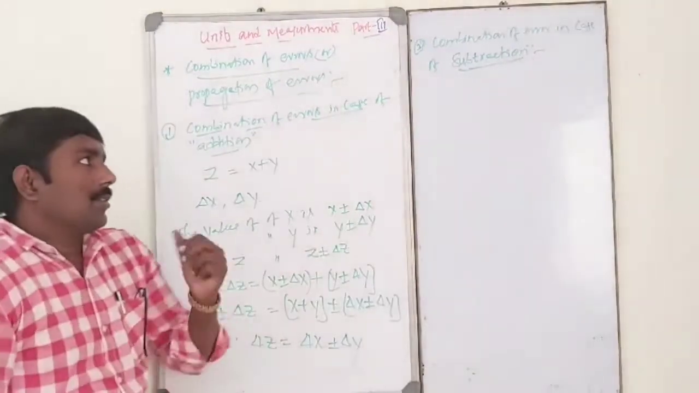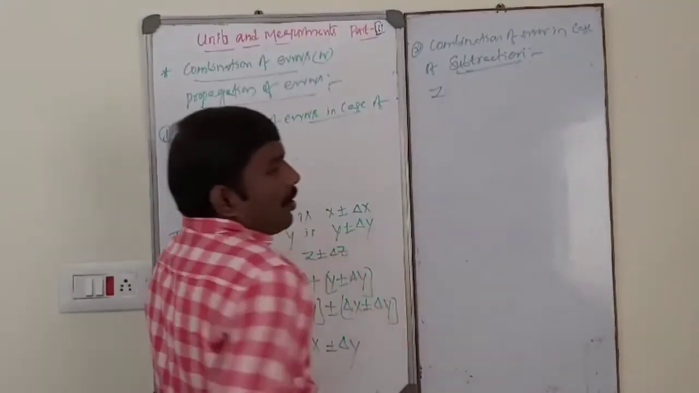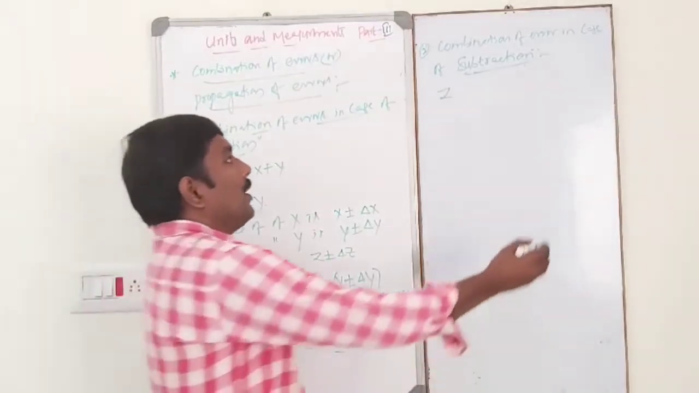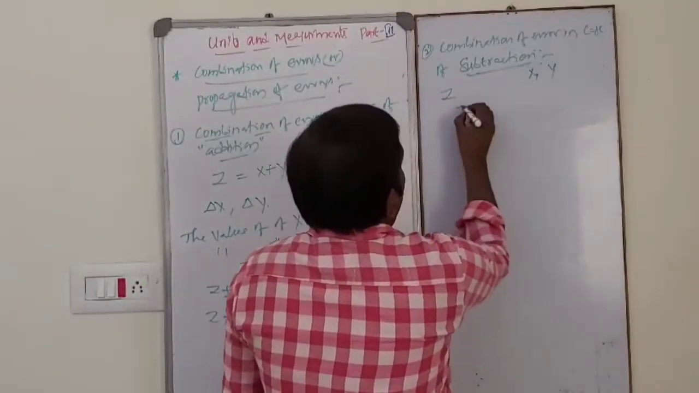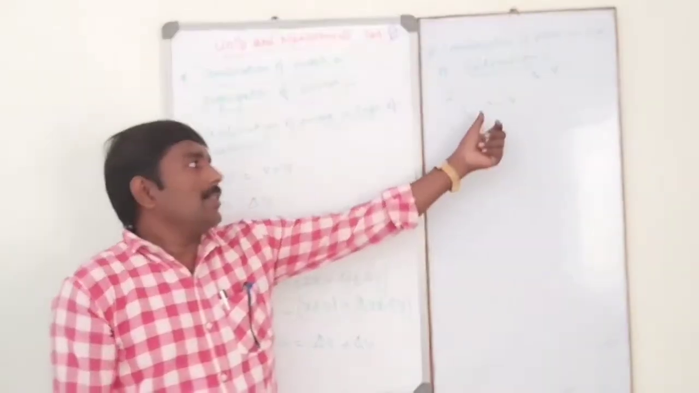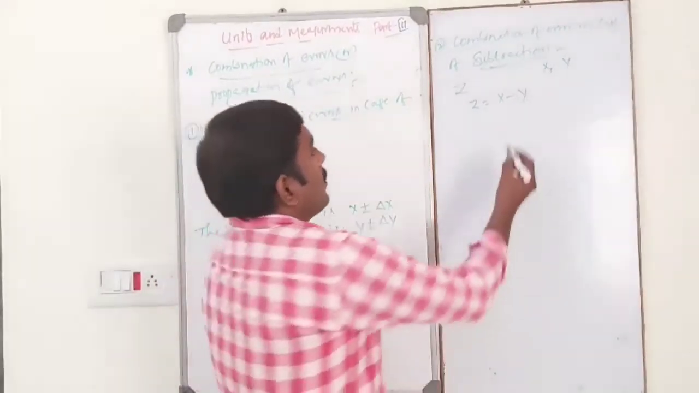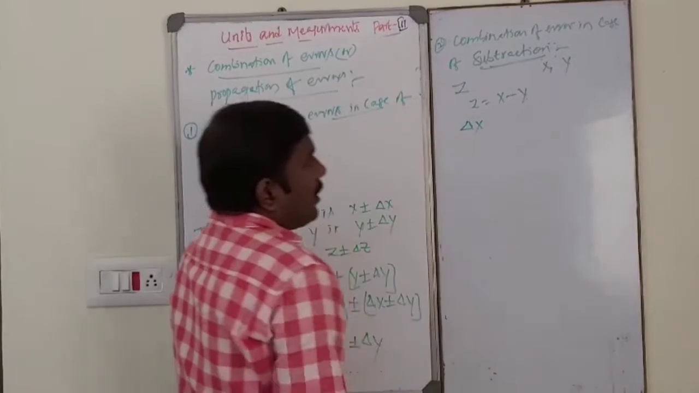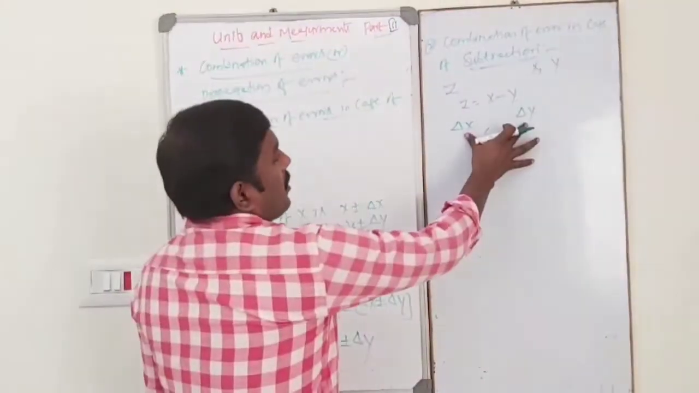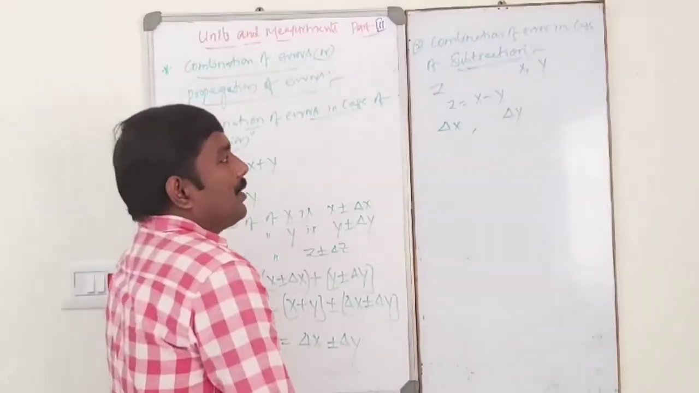So, how to subtract? Suppose Z is one physical quantity which is the subtraction of any two physical quantities x and y. Then Z is equal to x minus y, so the difference of x and y is nothing but Z. In this case, similarly, delta x is the error in x, delta y is the error in y. The combination of these two errors is nothing but the error in Z.